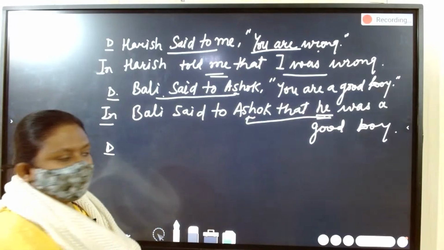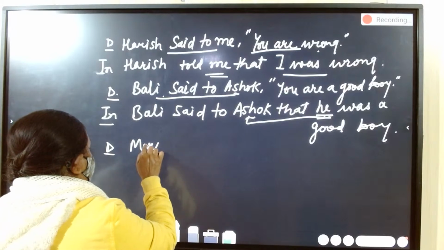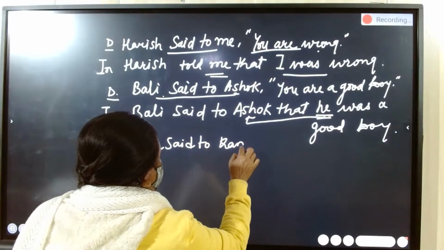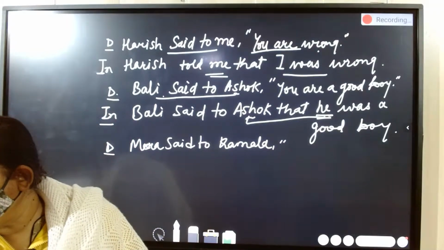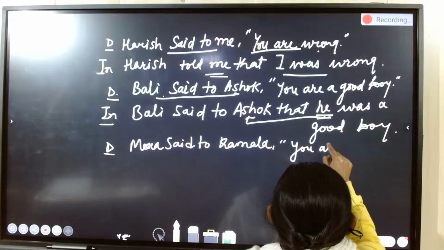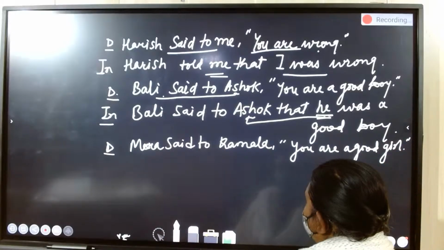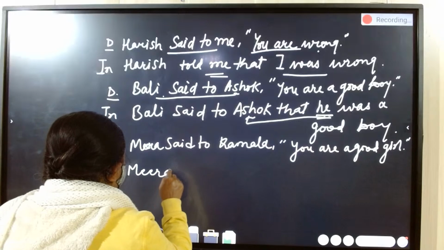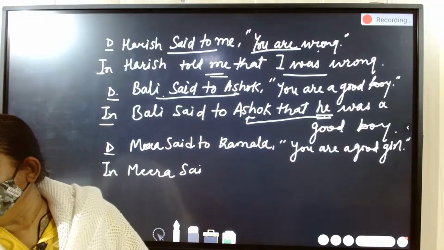Meera said to Kamla, "You are a good girl." In indirect speech you put there, children, Meera told Kamla that she was a good girl.